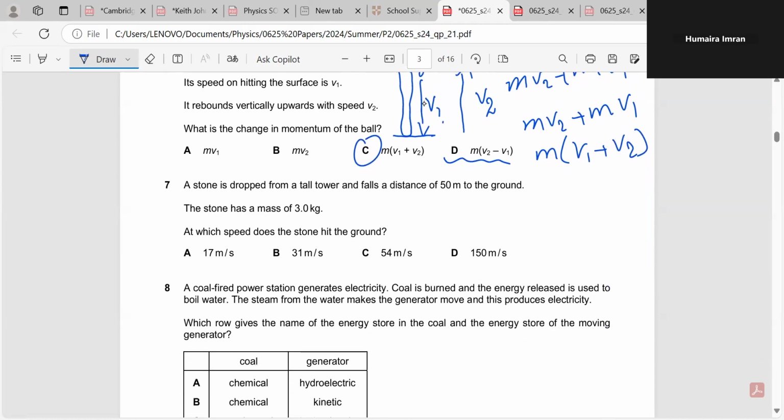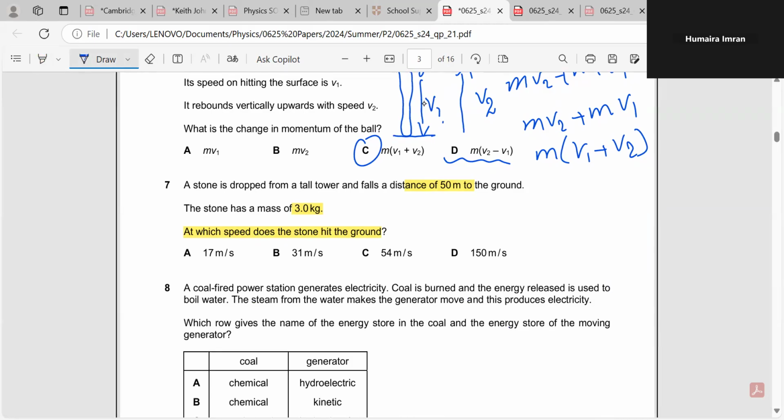The next question, 7. A stone is dropped from a tall tower and falls a distance of 50 meters. So what data do we have? We have a 50-meter distance, and the stone has a mass of 3 kilograms, right? At which speed does the stone hit the ground? We need to figure out the answer.